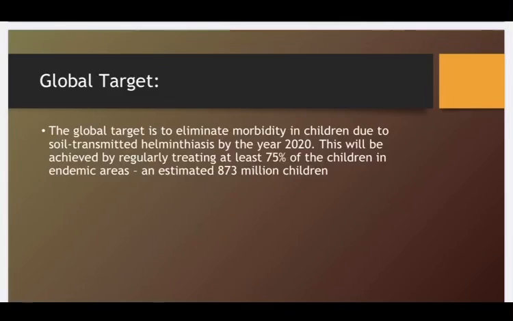In the end, the global target is to eliminate the morbidity in children due to soil-transmitted helminthiasis by the year 2020, which will be achieved by regularly treating at least 75% of children in endemic areas, an estimated 873 million children. With this, we end our presentation. Thank you so much.